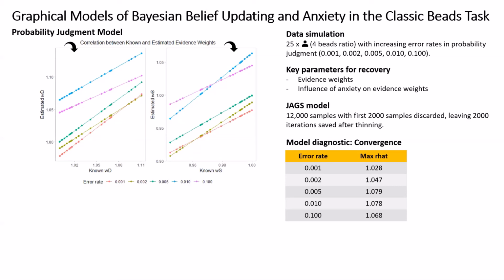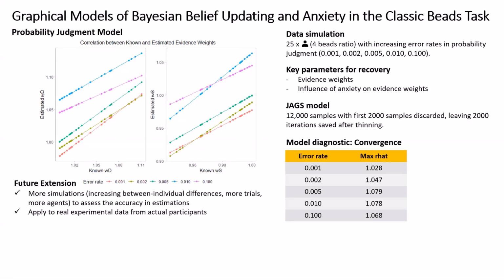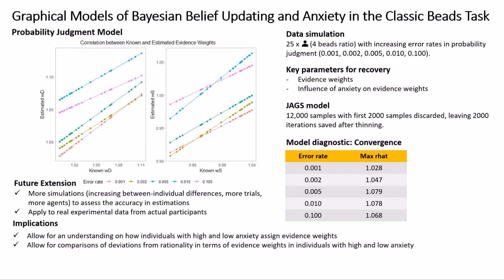Moving forward from here, further simulation studies can be done with various conditions to assess accuracy of estimations in both models. Then, these models can be applied to real experimental data to understand how anxious individuals assign evidence weights, and therefore how that will influence their decisions. This will also allow us to compare the deviations in evidence weights from rationality in individuals with high and low anxiety.